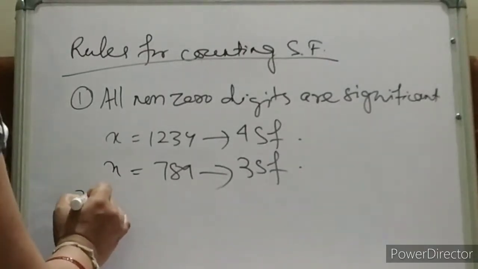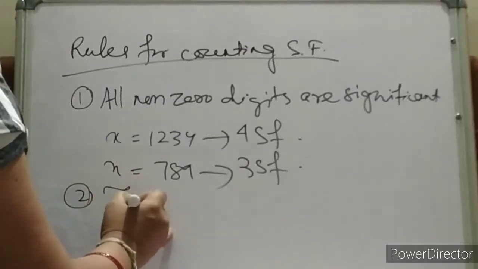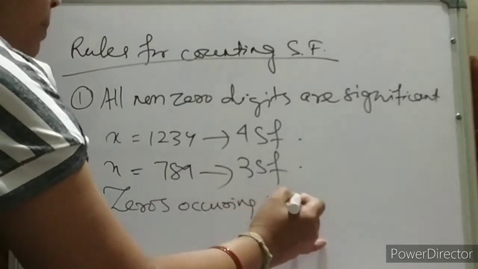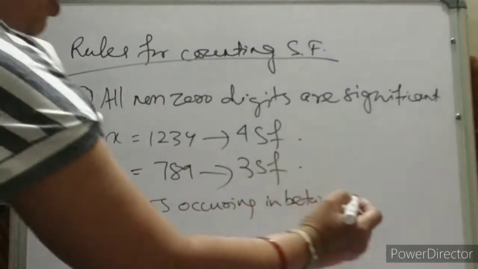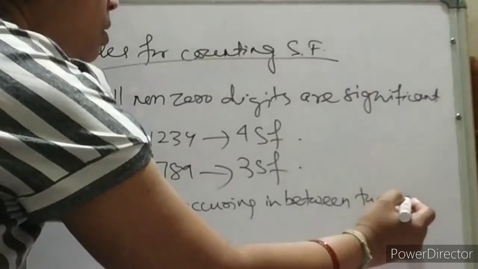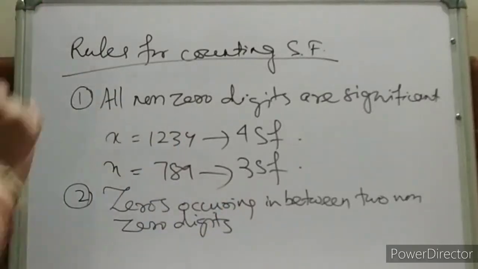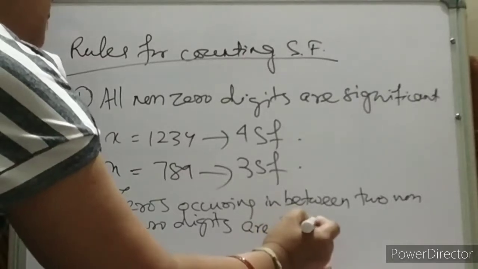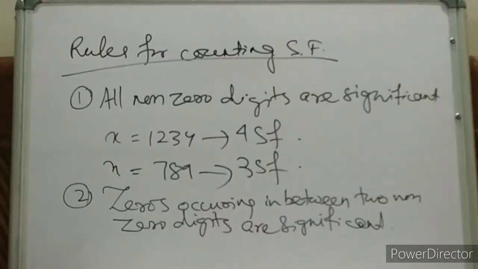Then, what is the second rule? Second rule is zeros occurring in between two non-zero digits. So, zeros occurring in between, that means trapped between, zeros occurring in between two non-zero digits are significant. Have you noted it down?